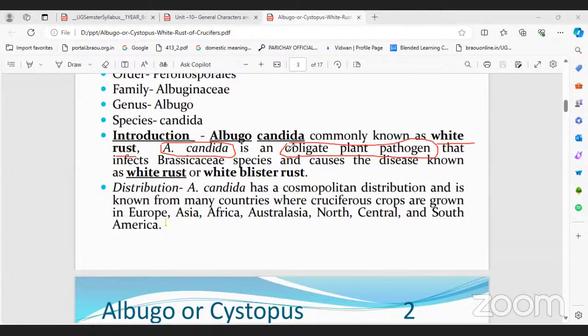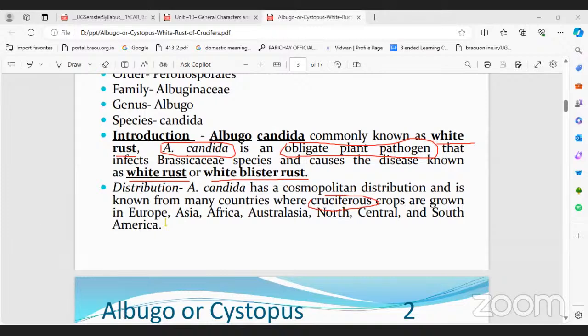Already told you what is obligate parasite. Permanently depends on other. Obligate means it only grows as a parasite. Albugo candida has cosmopolitan distribution and is known in many countries. Mainly it attacks the cruciferous family.